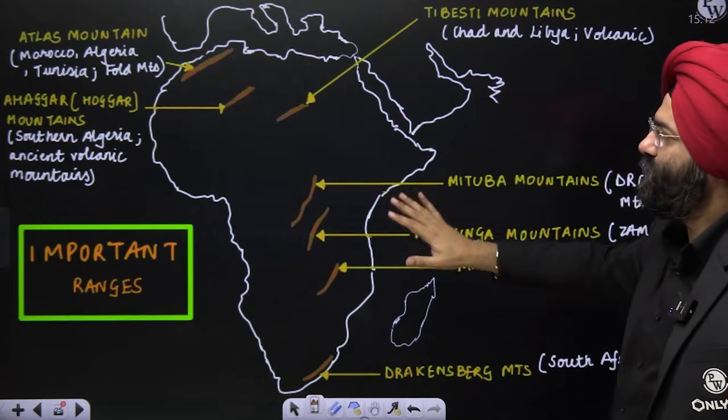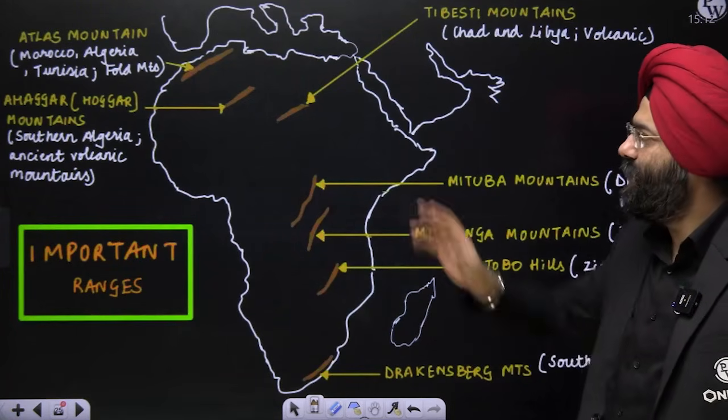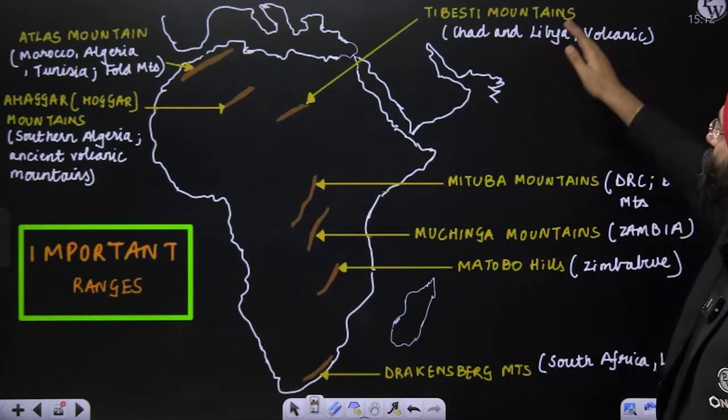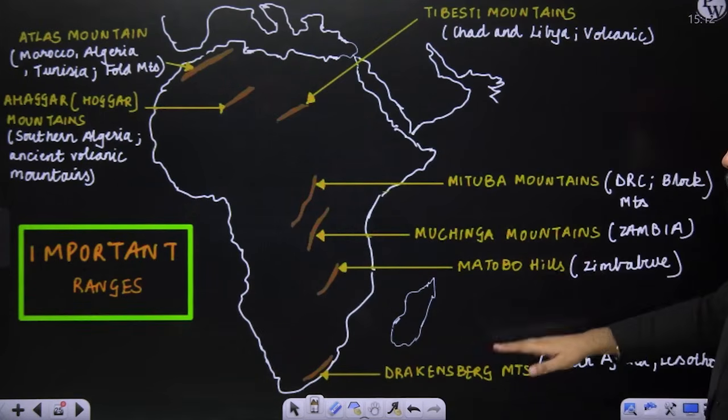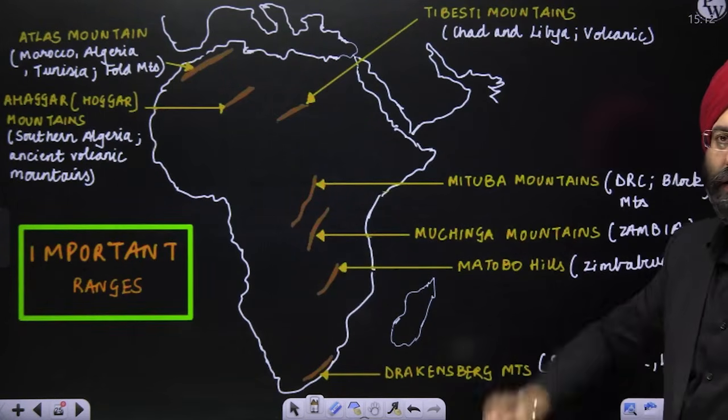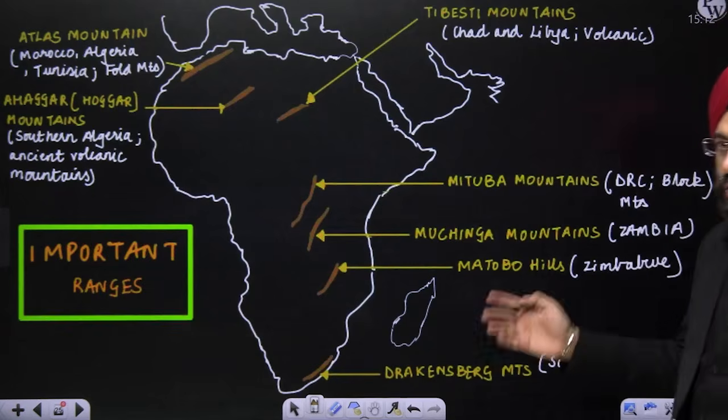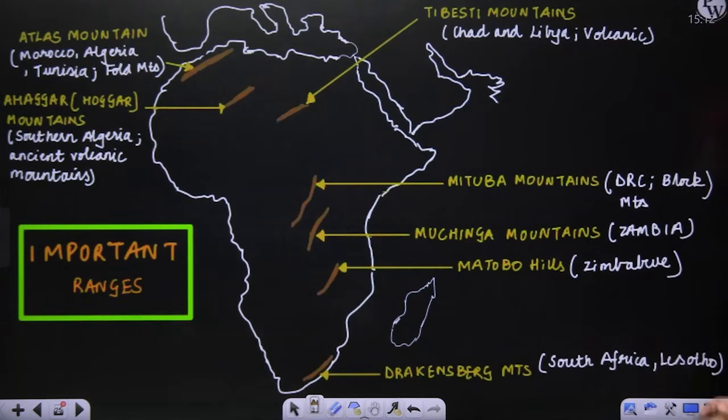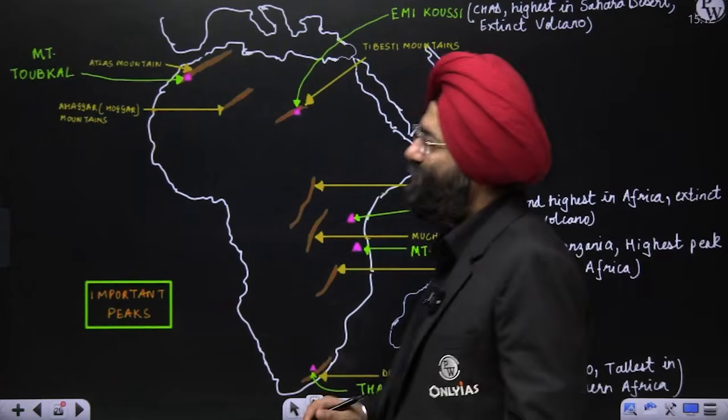So these are the important mountain ranges that you should be aware of, right? Atlas, Ahaggar, Tibesti Massif, Mitumba, Muchinga, Matopo, Drakensberg, right? So please note these well. You can pause the video and note them well. Please make sure you do it. Next comes the important peaks. Now please see.